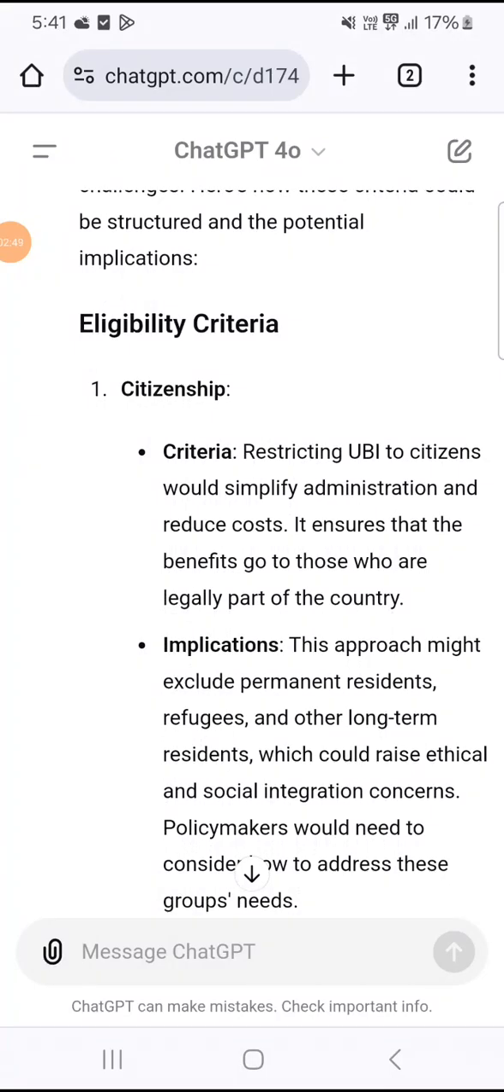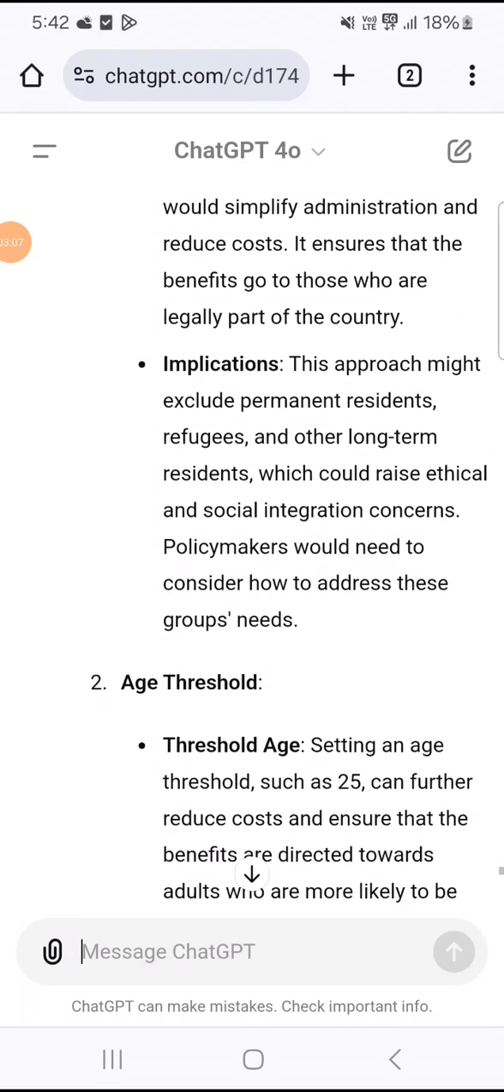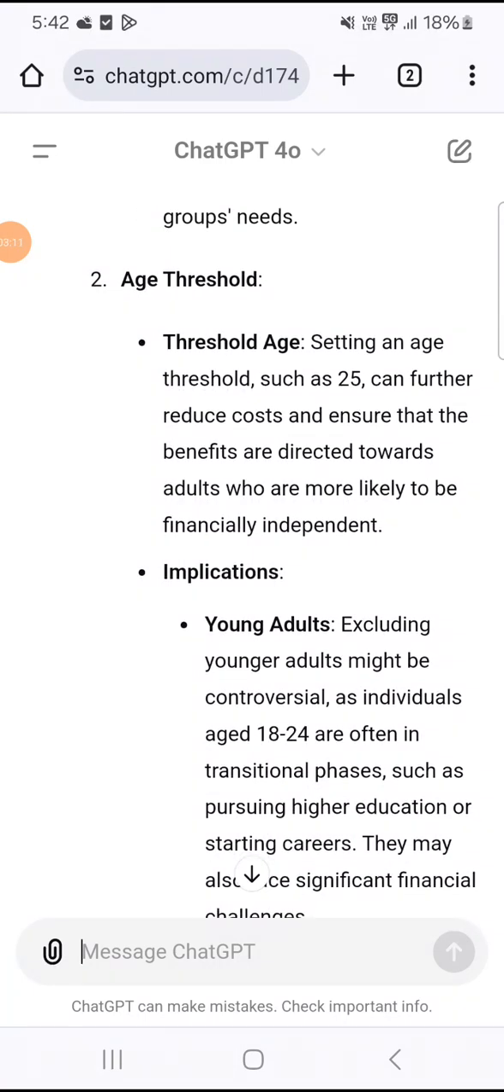6. Impact on existing social programs. Integration with current benefits. UBI would need to be integrated with or replace existing social welfare programs. Deciding which programs to retain, modify, or eliminate involves careful consideration to avoid leaving vulnerable populations worse off. Transition period. Managing the transition from the current system to UBI to ensure continuity of support for those who rely on existing benefits.